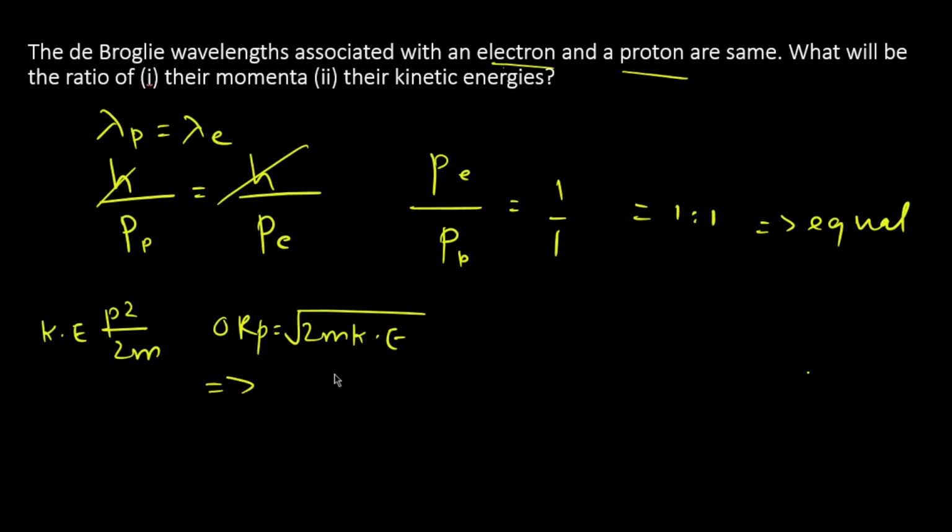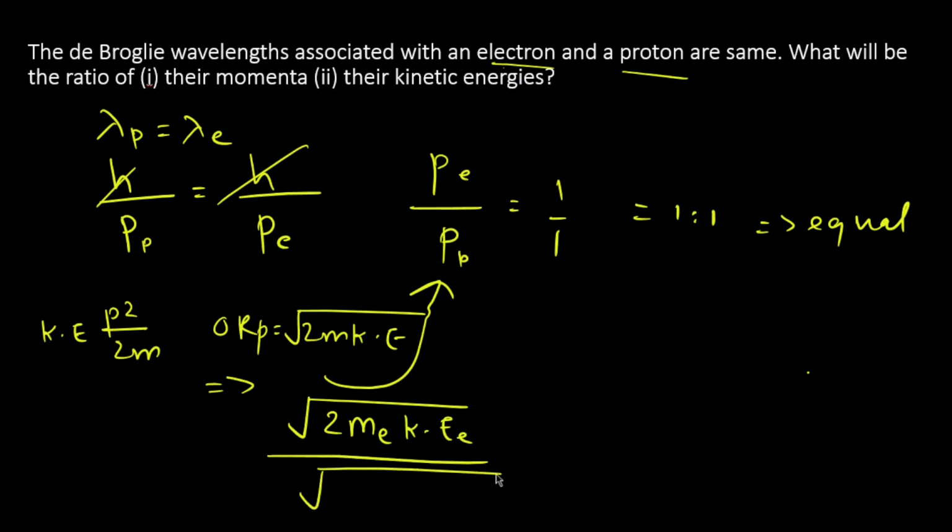Therefore from this ratio we can write root under 2me Ke, kinetic energy of electron, divided by root under 2mp Kp, kinetic energy of proton, is equal to 1:1.